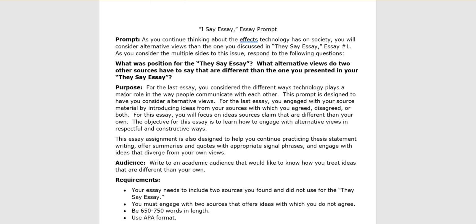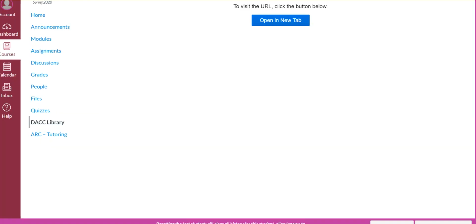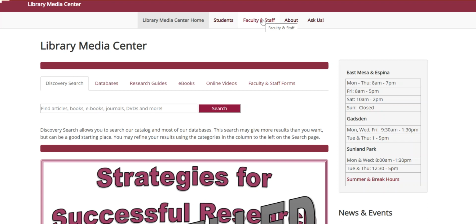If you find sources that pose an argument completely opposite to what you've said, then that's fine too. For this assignment, you should go to our Canvas site and click on the DACC library link in the left-hand navigation. Towards the bottom, you'll see the DACC library link. Click on it, then click open in a new tab. It takes you to an outside browser.